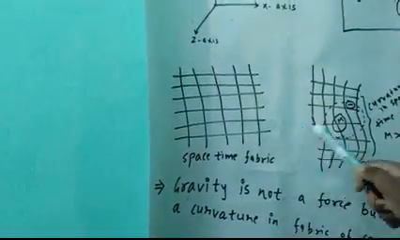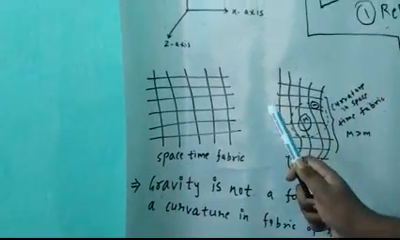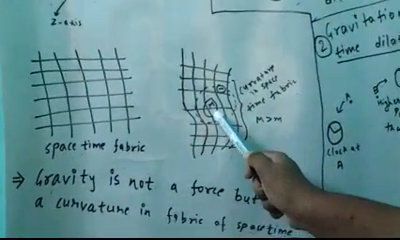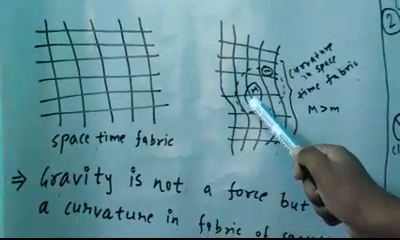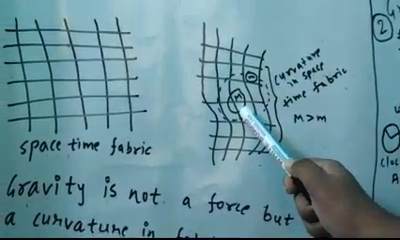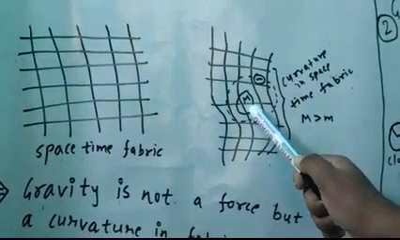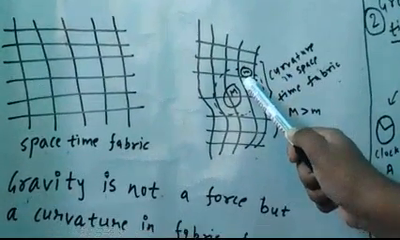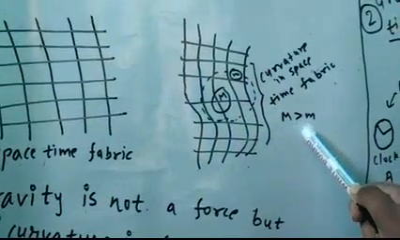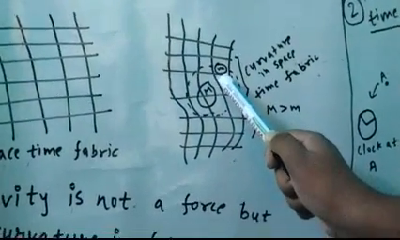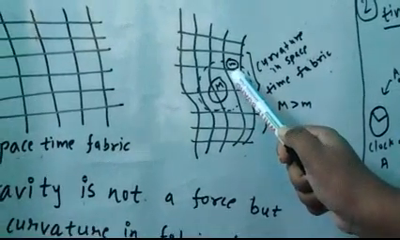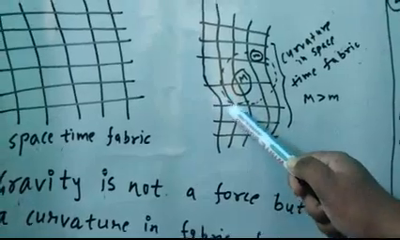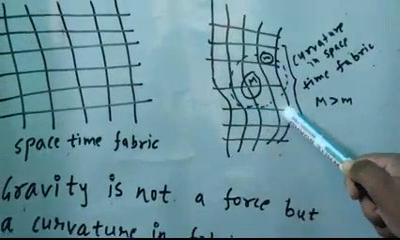Objects with mass cause a depression or a curvature in the space-time fabric. Let us consider a mass capital M. It has caused a depression or curvature in the fabric of space-time. Now another mass, small m, where capital M is greater than small m, comes towards it. Due to that curvature, this small m starts revolving around the capital M mass.